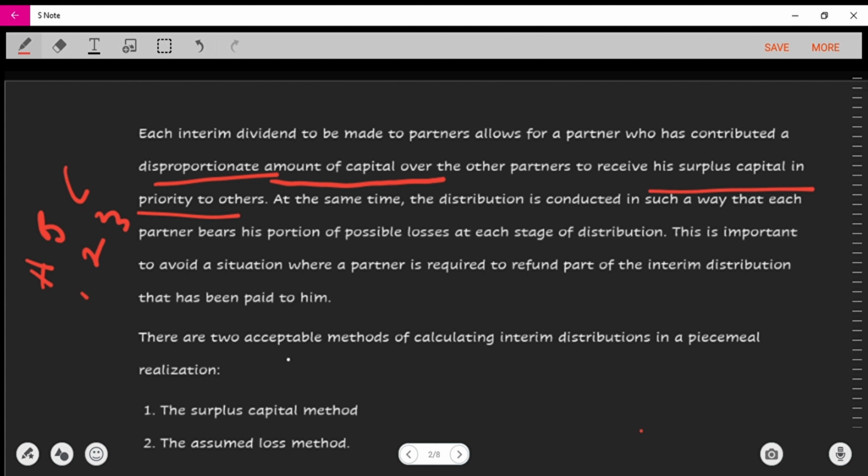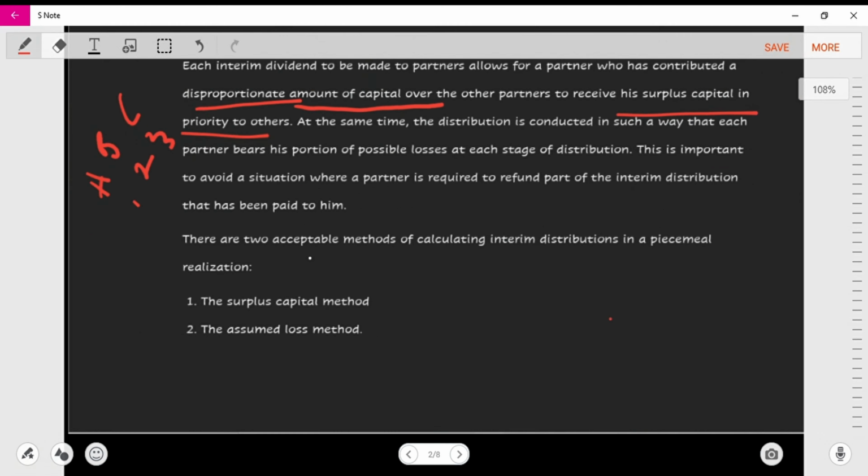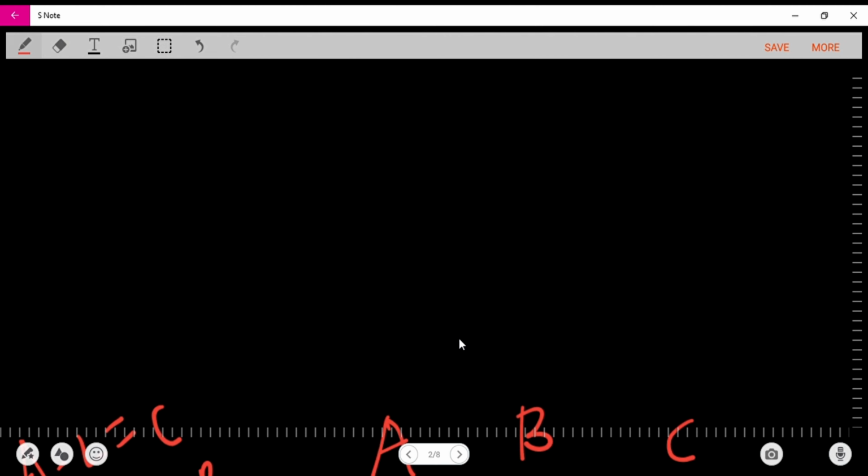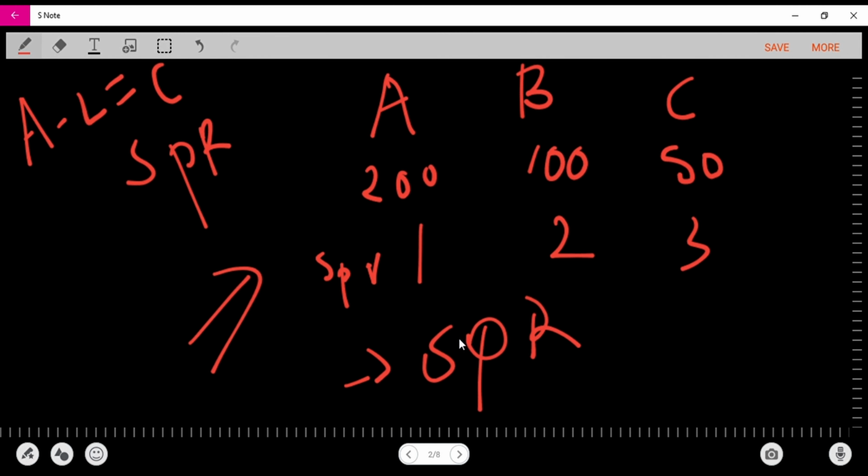Does that make sense? Nobody is going to have more loss than the other person. Because if we did not distribute according to the profit sharing ratio, we would get to a point where we are done paying C, and A would be left off, and A might have more loss than he is to bear, and C might not have any loss at all.